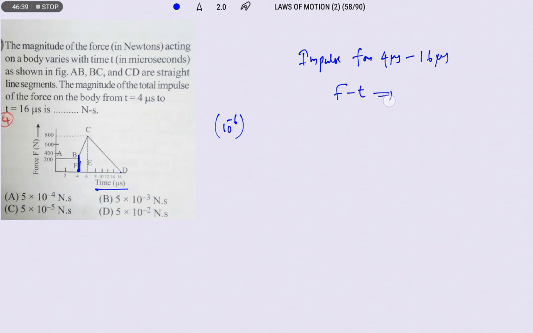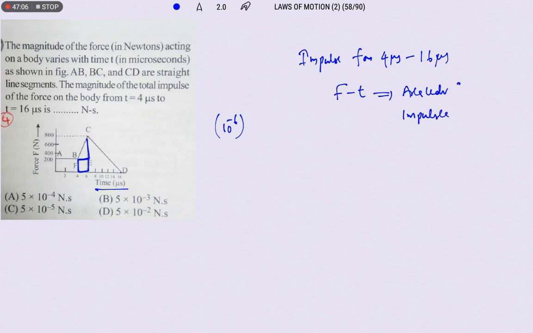If the F-t graph is given, area under F-t gives impulse. So divide this. I am dividing into different areas like this. This is one area I am taking, and this is the second area, and this will be a triangle directly.